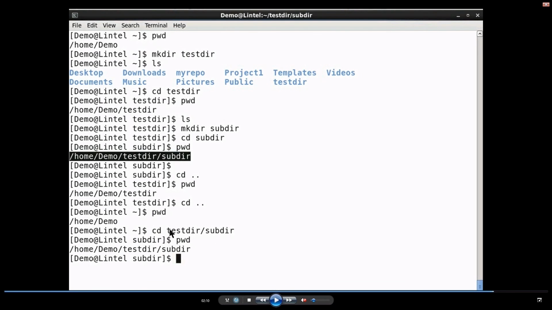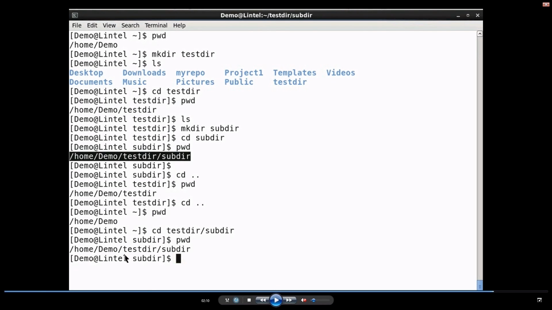This example is a relative path. Here it does not start with a slash. I am calling this cd command such that from my current directory I want to move into sub dir. So, it is a relative path. To brief you again, a path that starts with a slash, that is from root, is an absolute path, and if the path does not start with slash, then usually it is a relative path.